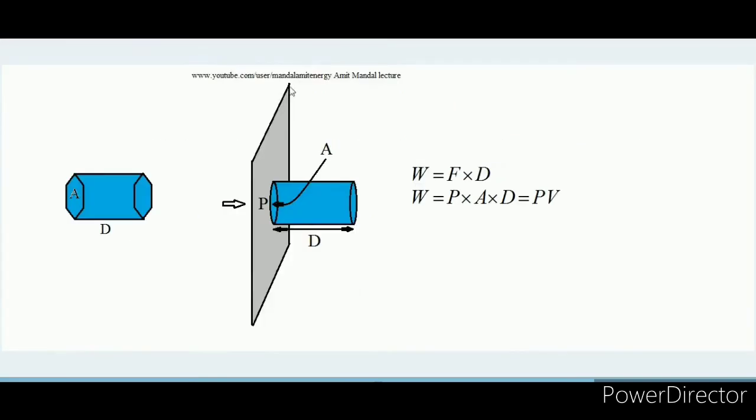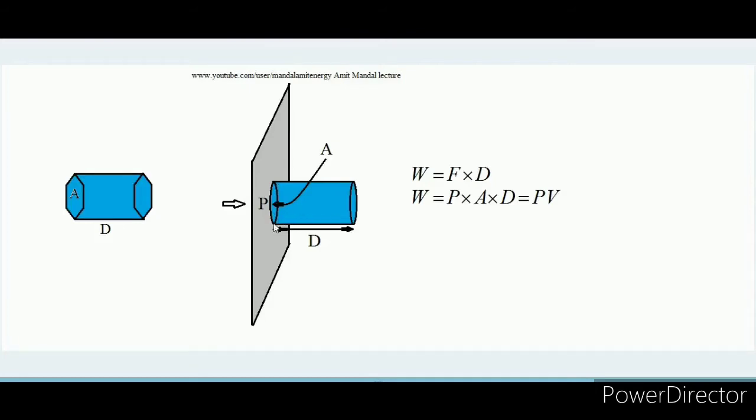Now next, suppose there is a tank and we are considering the wall of the tank. Suppose this is the portion of wall which I am showing by the arrow. This gray colored entity is the wall of the tank, and in the wall there is a hole through which some liquid is coming out. If liquid is coming out, definitely some force is applied over the liquid. Suppose at that orifice the pressure is P and the area of the orifice is A. Due to that pressure, the fluid is coming out in the form of a jet.